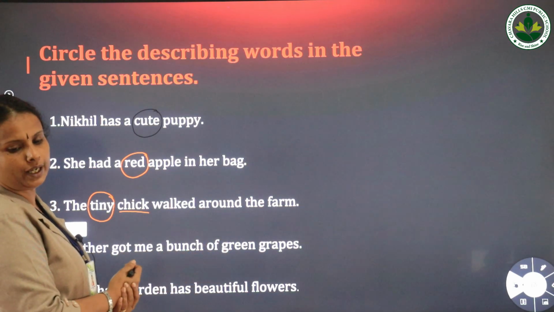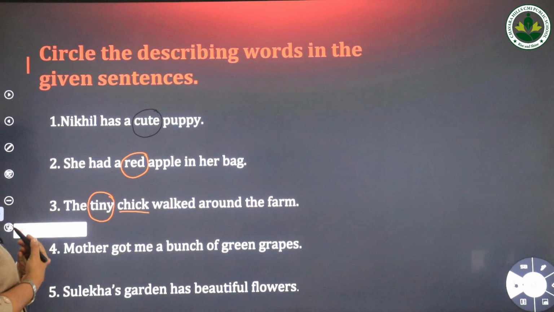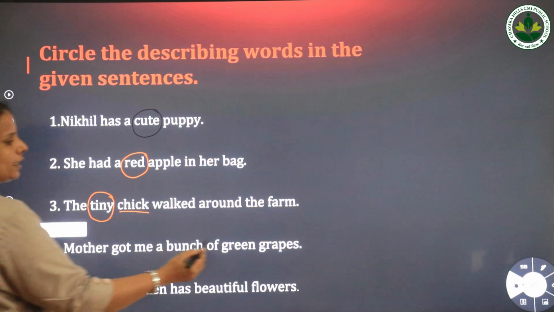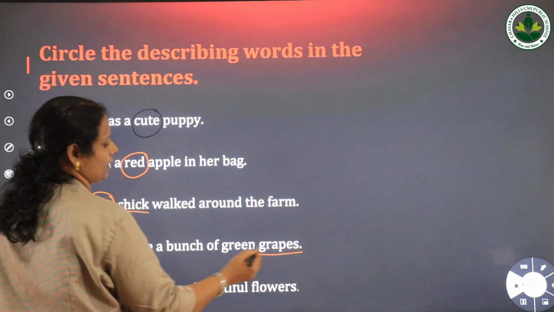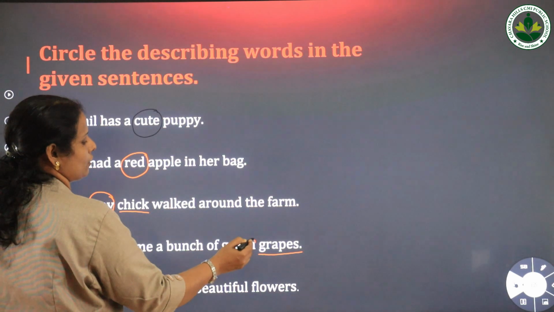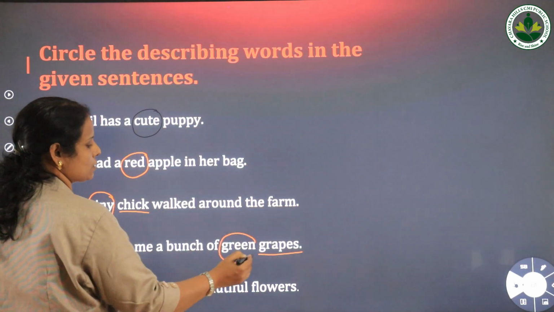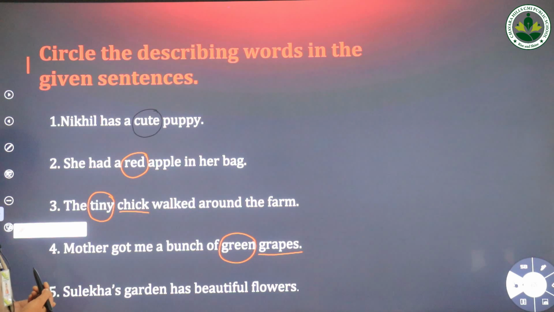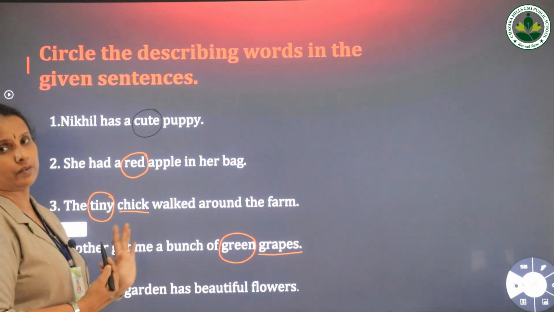Mother got me a bunch of green grapes. So here grapes is the naming word and the quality of that grape is green. So here the describing word is green. Then the last one, Suleha's garden has beautiful flowers.